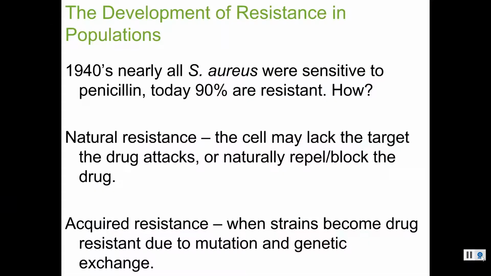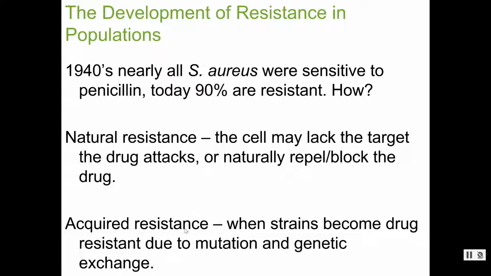All right, so a couple of vocabulary terms. We can talk about naturally resistant, meaning that the cell just lacks whatever the drug acts on. It just naturally does this. A lot of times this is where drugs work on bacteria, but they don't work on yeast. The yeast is just naturally resistant. It doesn't have a bacterial cell wall. So therefore, for drugs that act on a bacterial cell wall, the yeast is naturally resistant. So that's a type of resistance.